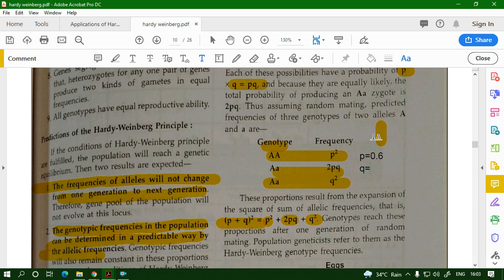The question is, what is the value of q? I'm not finding the question mark here. I found it. The answer is q is equal to 1 minus p, that is equal to 0.4. Am I clear with this?